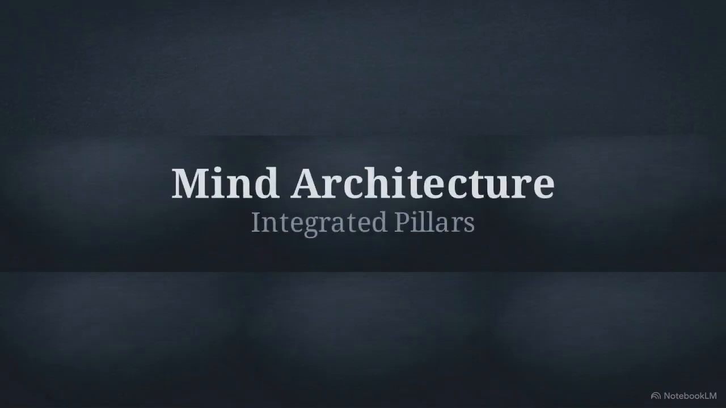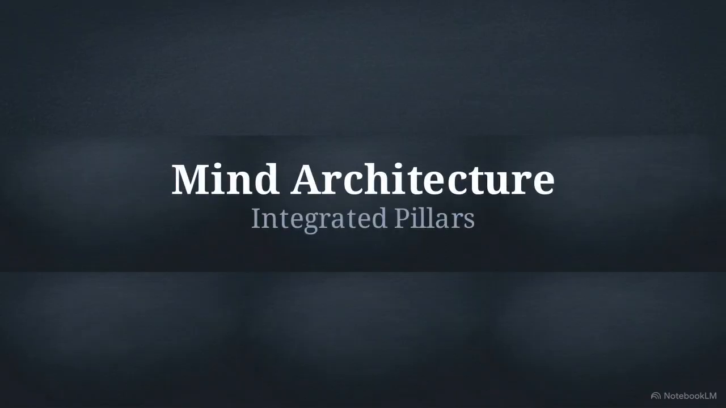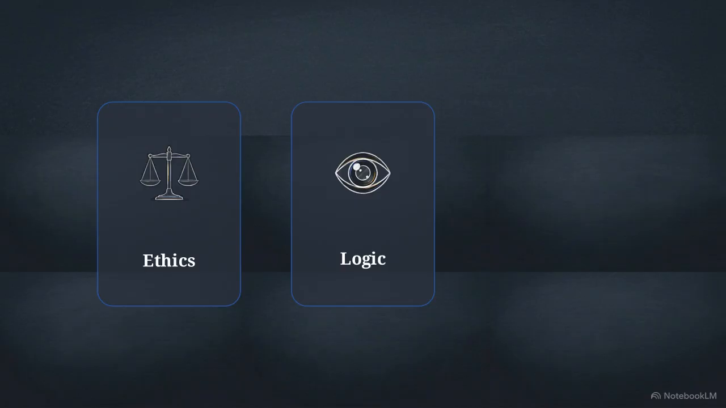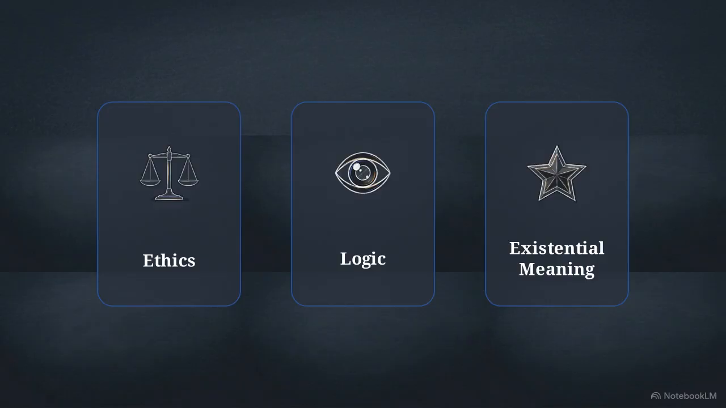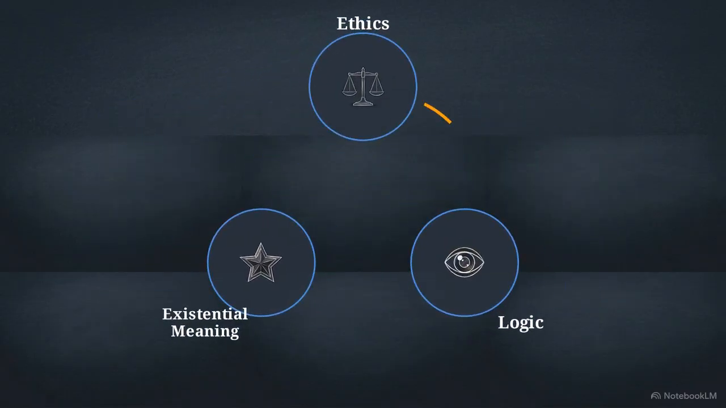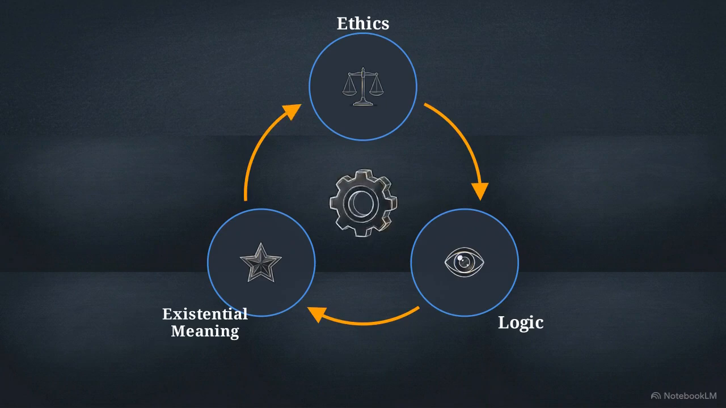This schematic shows how a functional mind architecture is divided into 3 integrated pillars. First is ethics, governing our actions and moral baseline. Second is logic, dictating how we process information. The final sector, existential meaning, establishes our long-term legacy. These 3 pillars form a complete circuit. They are designed to translate abstract values into objective, measurable behaviors in the real world.